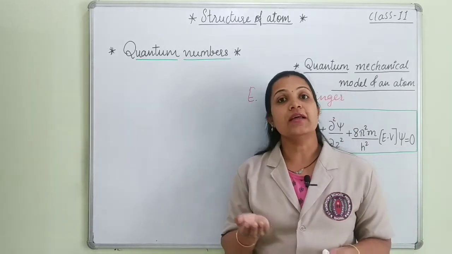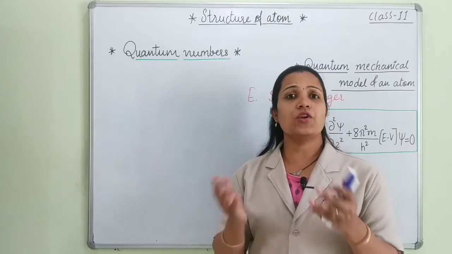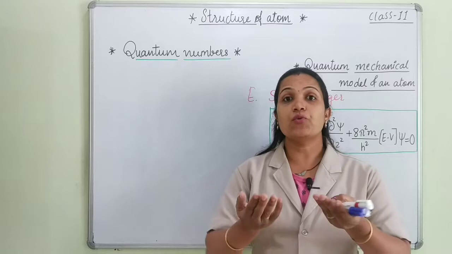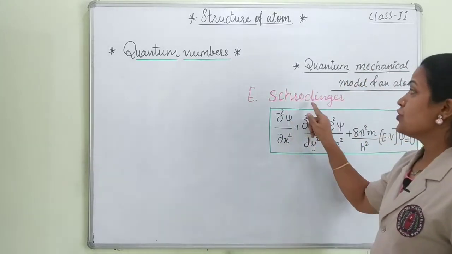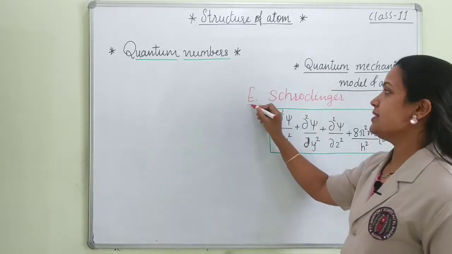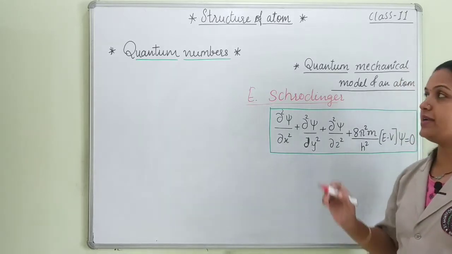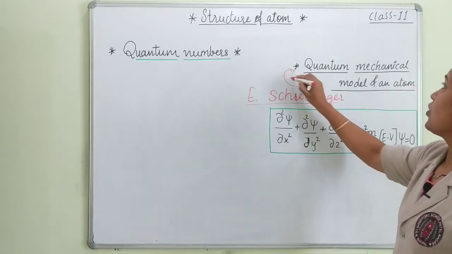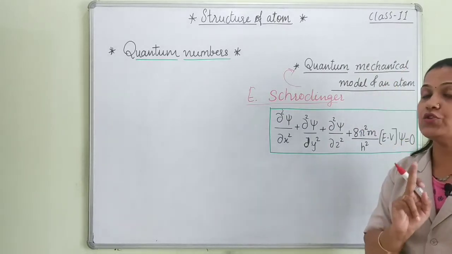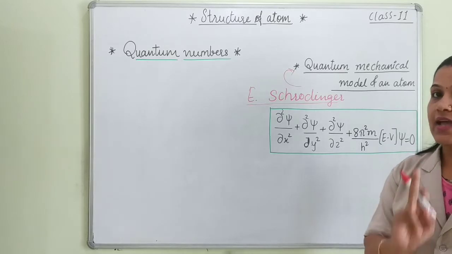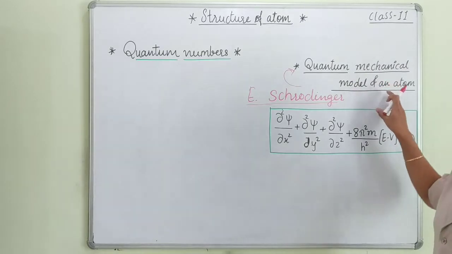After that, some scientists raised a question: how to calculate or find out the position of an electron? At that time, the scientist E. Schrödinger came forward and gave his atomic model, and that atomic model is known as the quantum mechanical model of an atom. Students, in physics you are studying quantum mechanics. In that only he has given the quantum mechanical model of an atom.